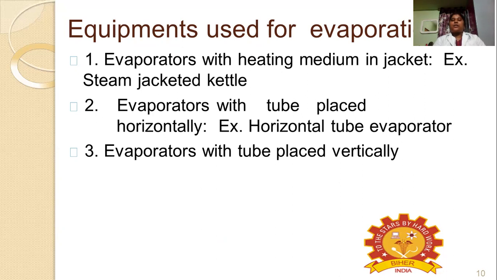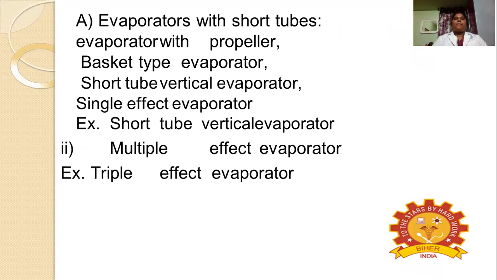The example is the vertical tube evaporator. Then evaporators with short tubes, based on the tube length, the example is the short tube vertical evaporator.